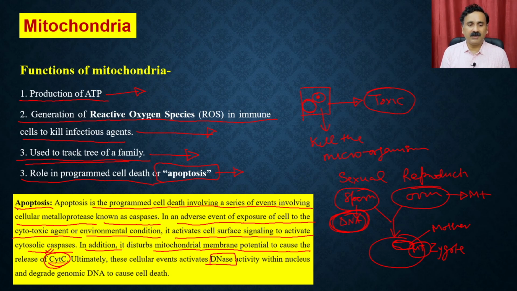This is a very programmed death, and that's why it is called apoptosis.